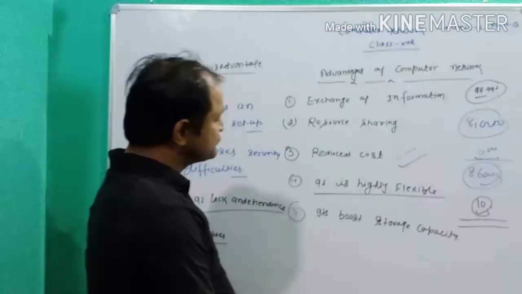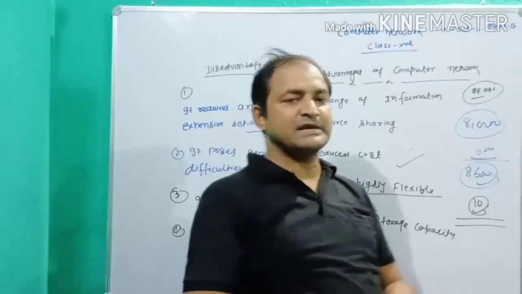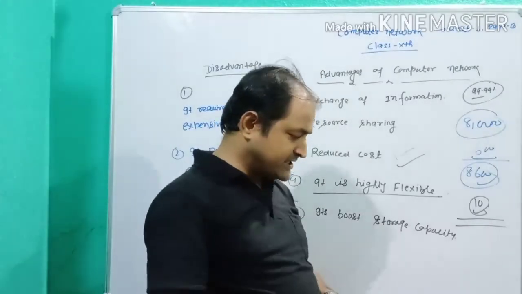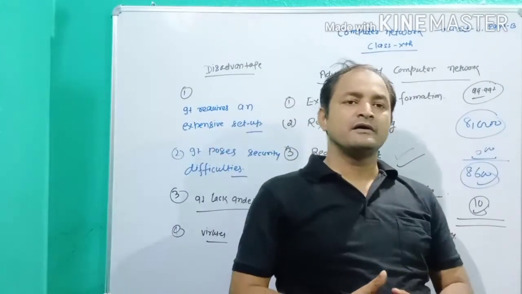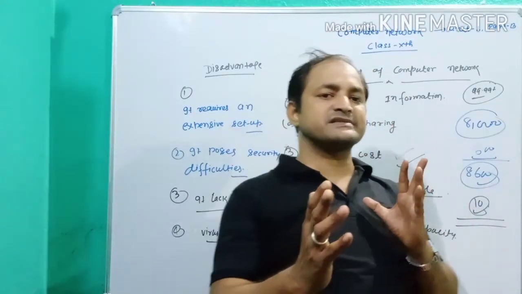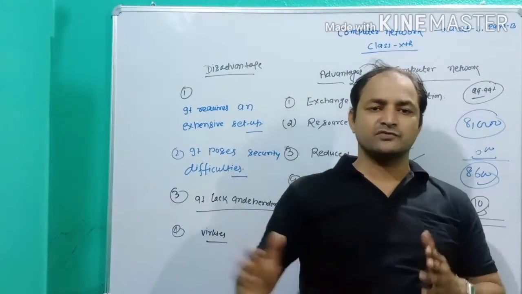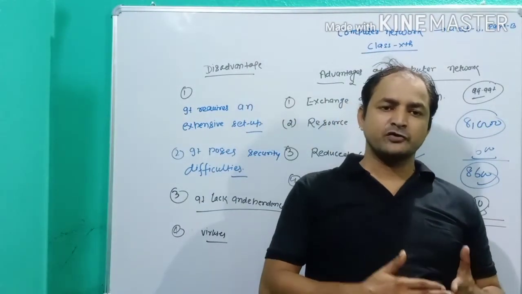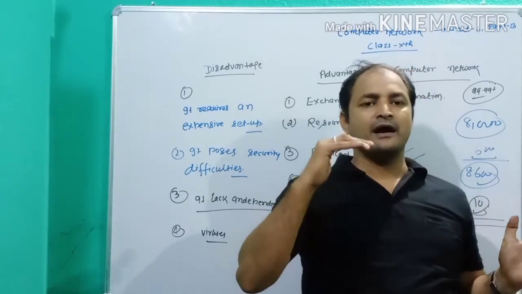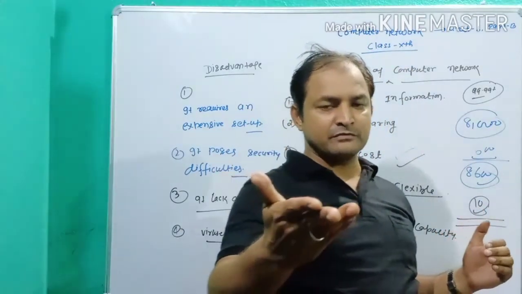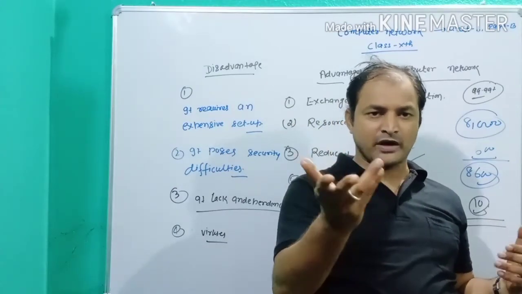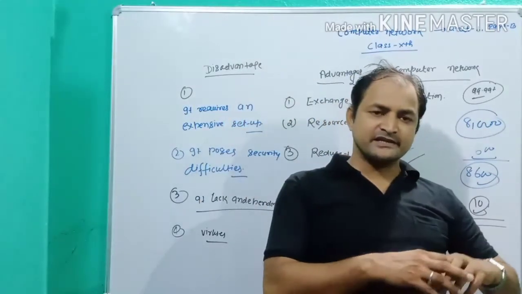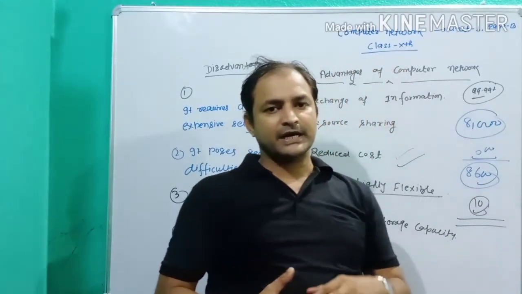My dear students, usage of computer network: there are so many usages of computer network. First usage is communication, second is sharing software. What is communication? Communication means the interchange of ideas from one person to another person. Suppose without a network, your mobile phone is not working. If I want to communicate with you without a network, I cannot send data. This is impossible. So communication plays a very important role in computer networking.